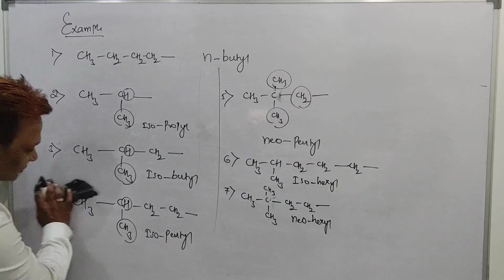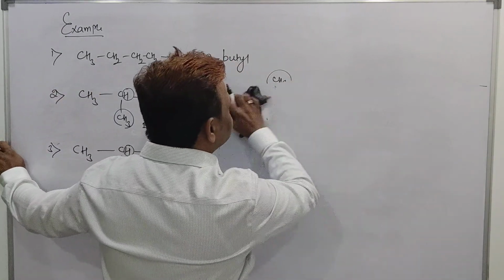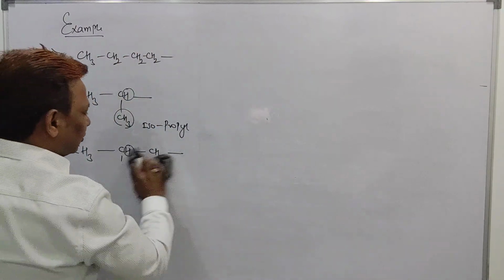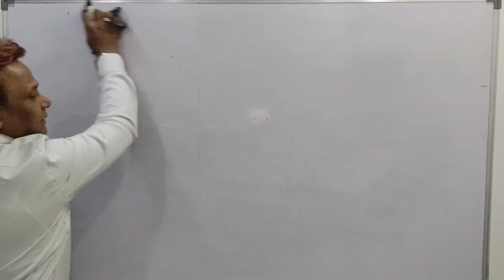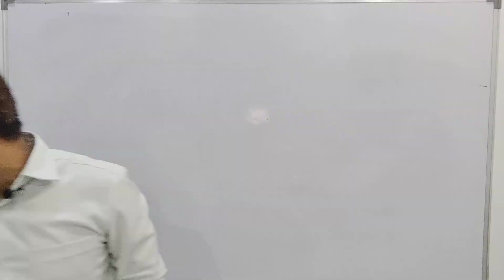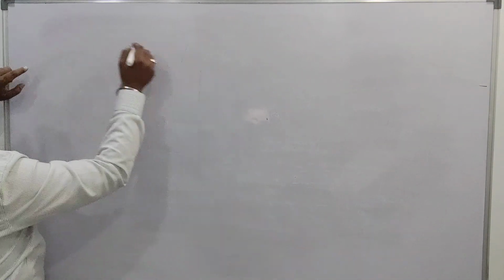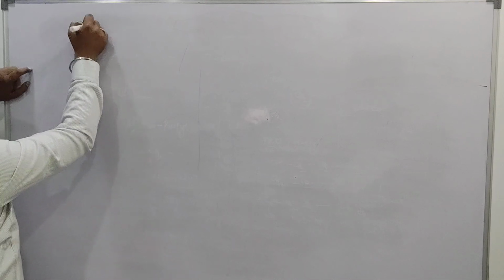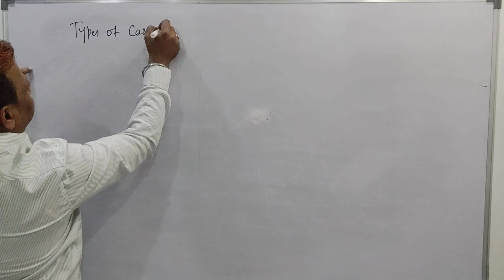So among all these, what we learned today in the class: what is an iso group? See, a very interesting part. What is an iso group? What is a neo group? And what is the normal group? Before going to discuss iso, neo and normal, let us go with one more topic, called types of carbon atoms.